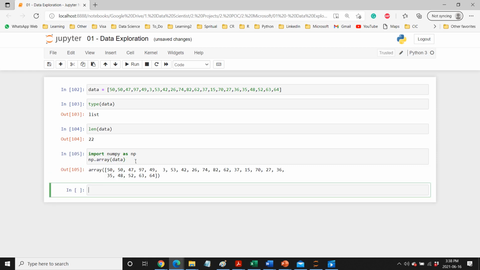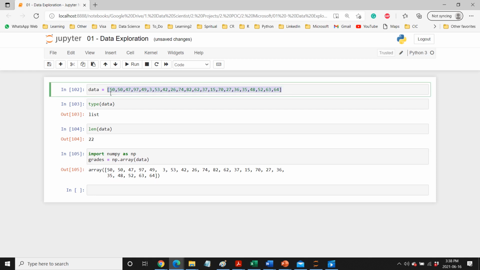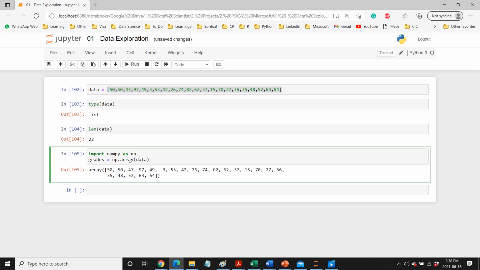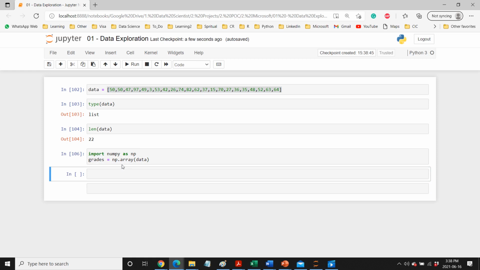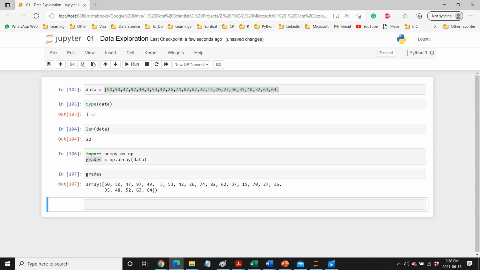So this is what happened here. Let me give this a name as grades, because this data is coming from student grades. So I created an array here and put it into grade. So if I see grade here, that's basically what we have.